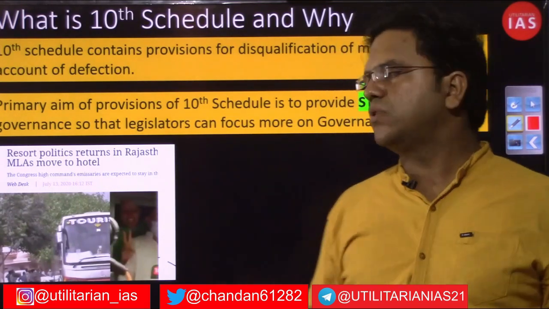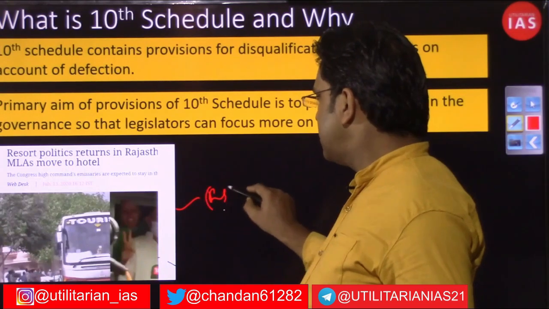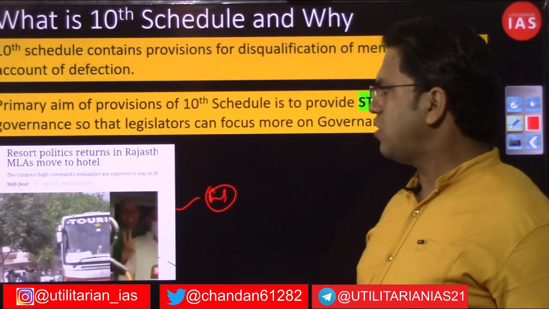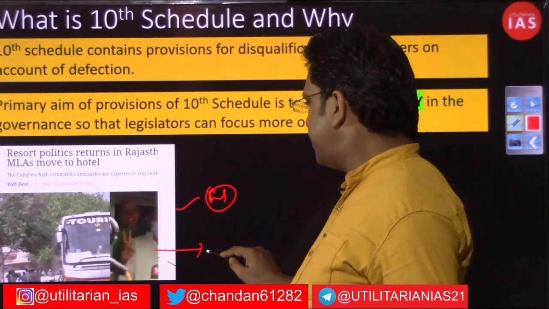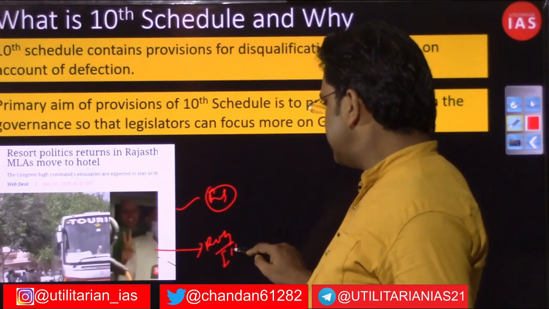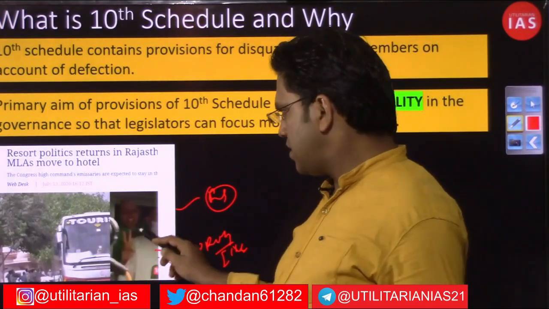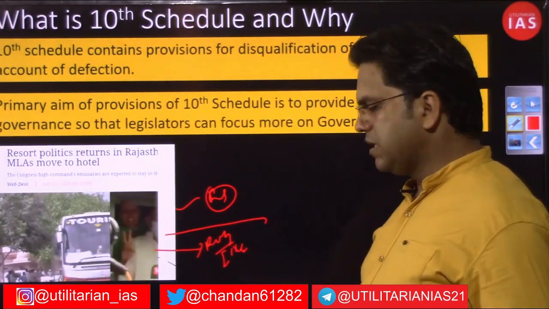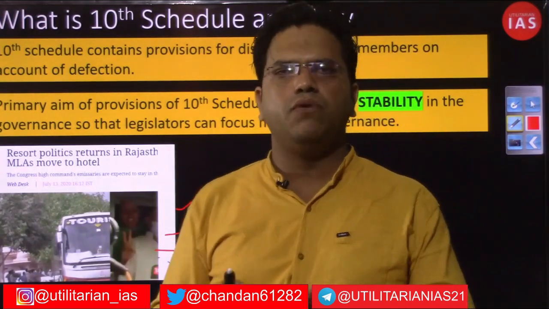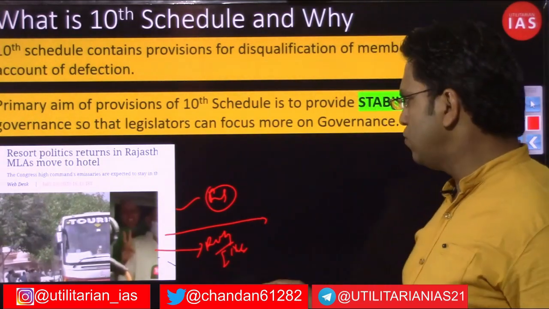The most recent case is Rajasthan, where one faction of the ruling party, the Indian National Congress, led by Sachin Pilot, attempted to defect. Although he tried to describe it as not a defection but just dissent, we need not enter into the politics of this matter, we just have to look at the merit.